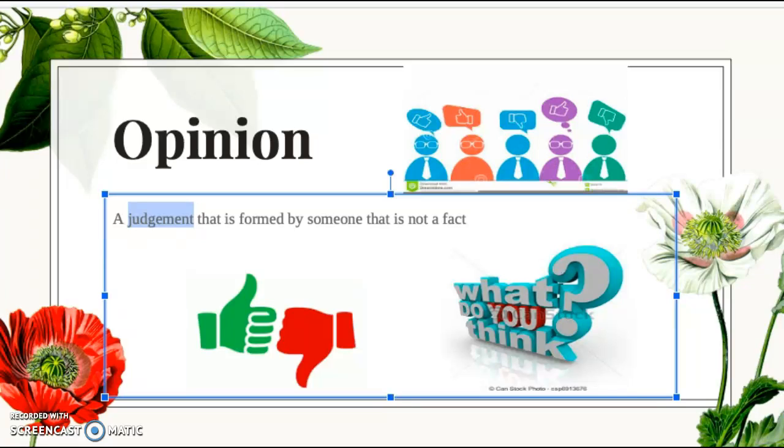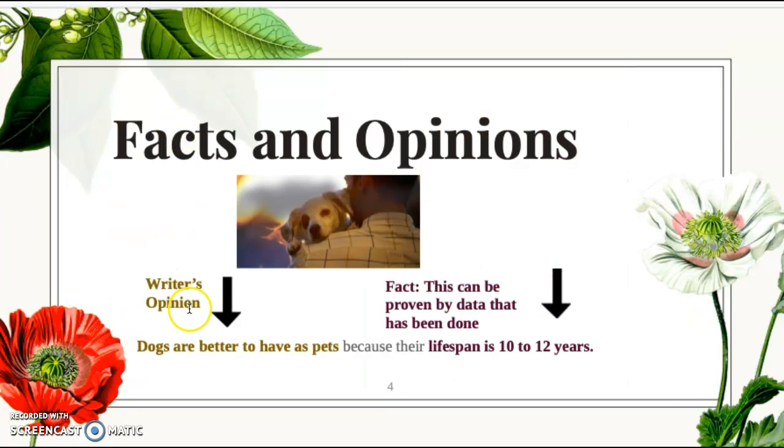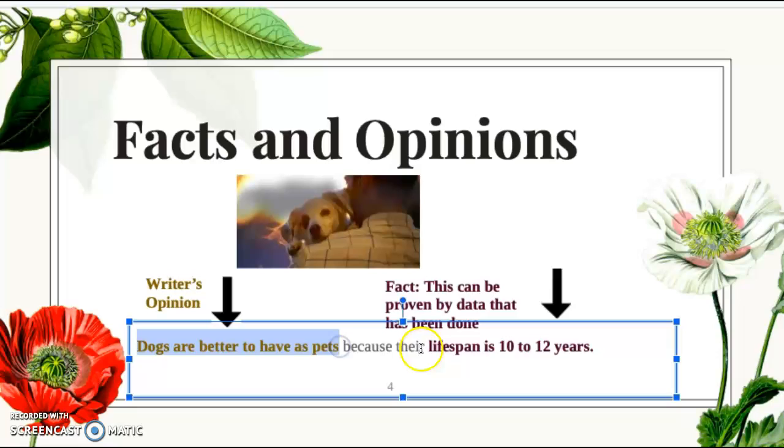Now we're going to look at an example about facts and opinions. This is a writer's opinion. Dogs are better to have as pets because their lifespan is 10 to 12 years. The writer's opinion is right here: dogs are better to have as pets. Some people may disagree and say, no, cats are better to have as pets or rabbits are better to have as pets. That's their opinion. But with this sentence, dogs' lifespan is 10 to 12 years. And this is a fact because this can be proven by data that has been done.